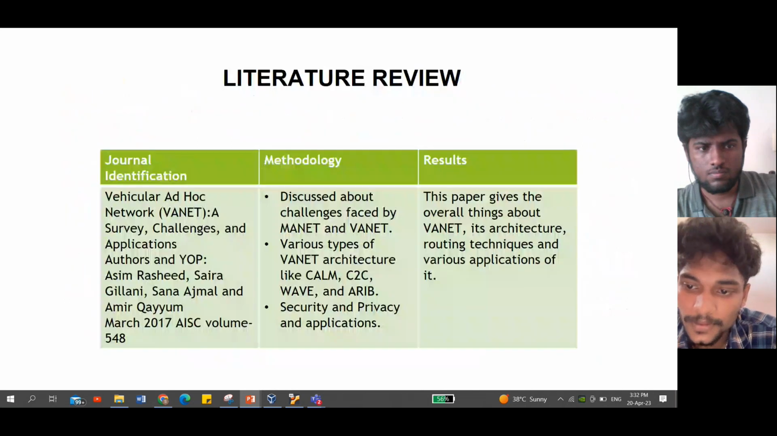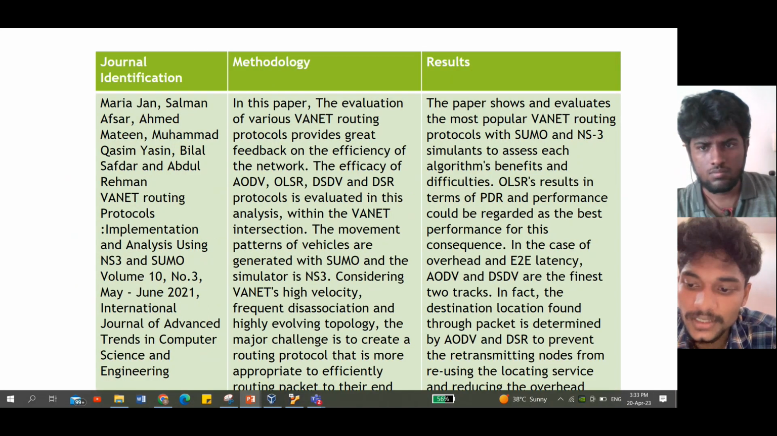Literature survey. We did a number of literature surveys. Here are a few of them. In the first paper, they fully explain the VANET architecture and routing techniques, and how they implemented them. In the second paper, about VANETs, they use SUMO and NS3 simulations and algorithms, with OLSR results and PDR results. How they use them and how they get the results are all noticed in that paper. Go to another.